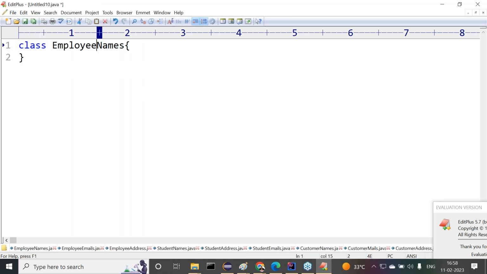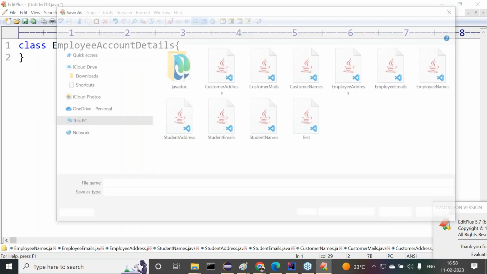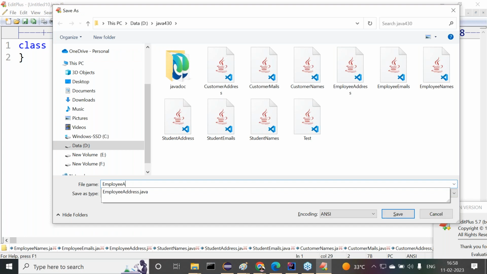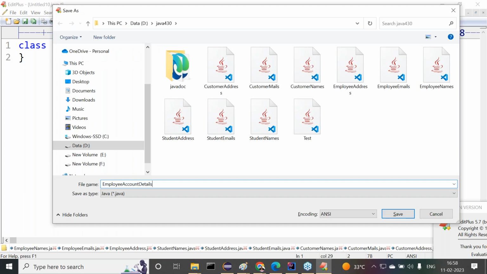Now here I want to specify employee account details.java.